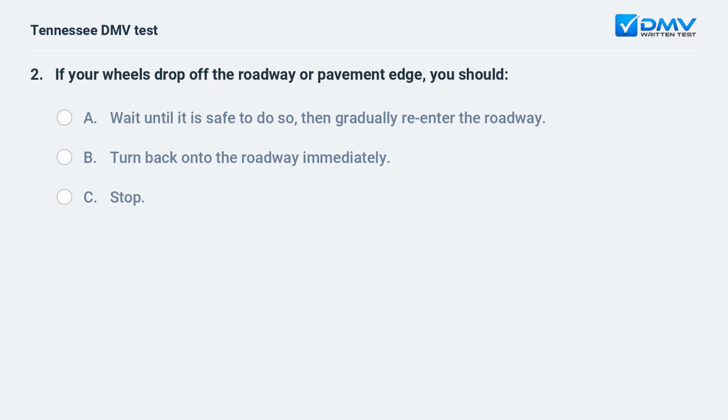If your wheels drop off the roadway or pavement edge, you should: A. Wait until it is safe to do so, then gradually re-enter the roadway. B. Turn back onto the roadway immediately. C. Stop.